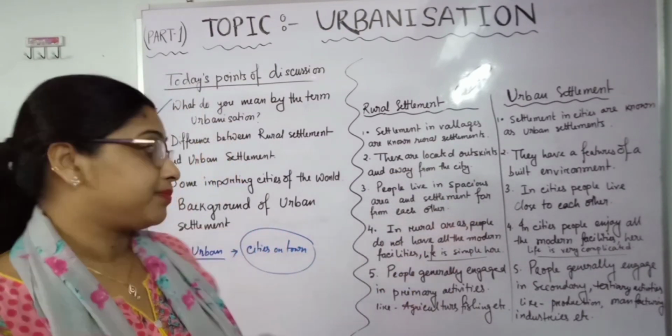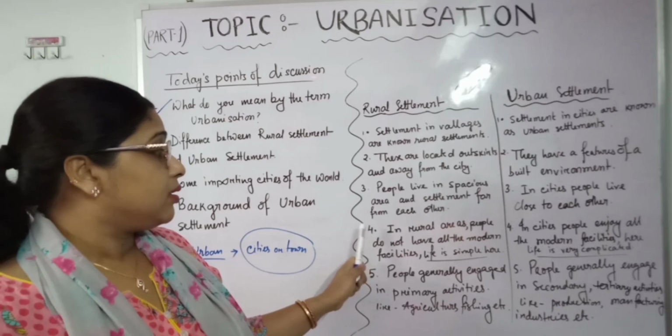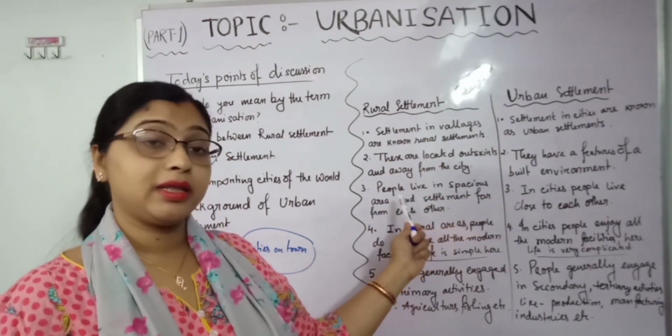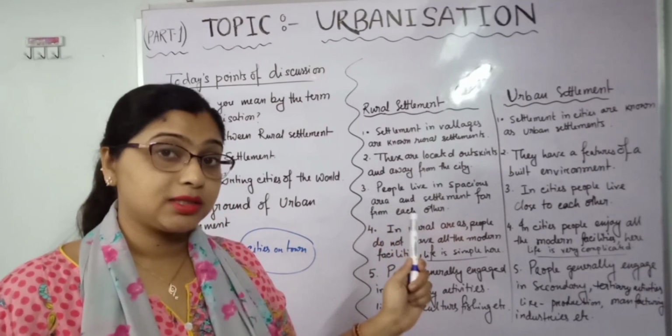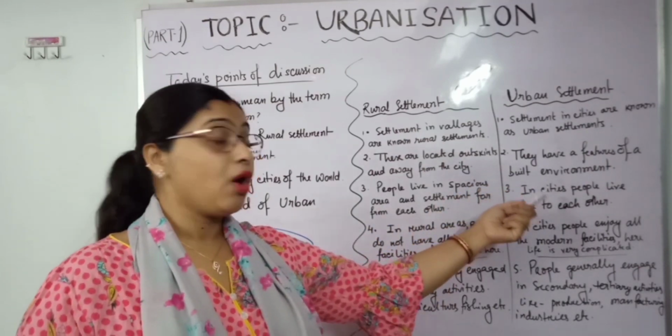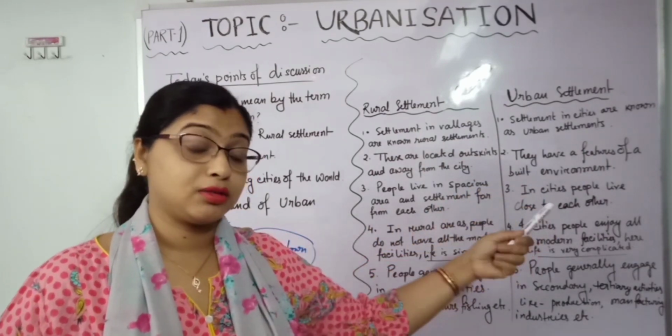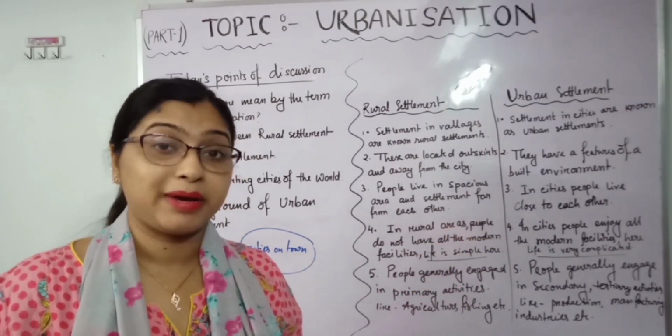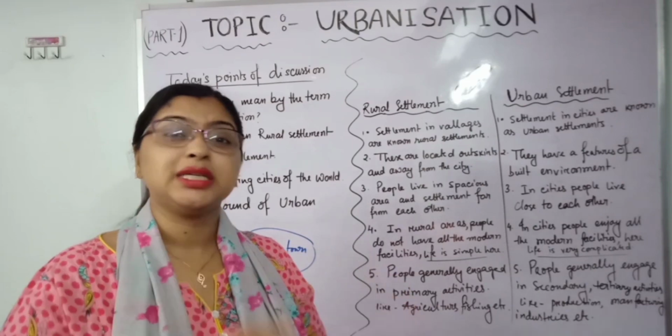Now here, number 4, I forgot to say that the settlement in a rural area is scattered or dispersed, whereas on the other hand, in the city area, the type of settlement is always nucleated, mostly nucleated, compact, congested.